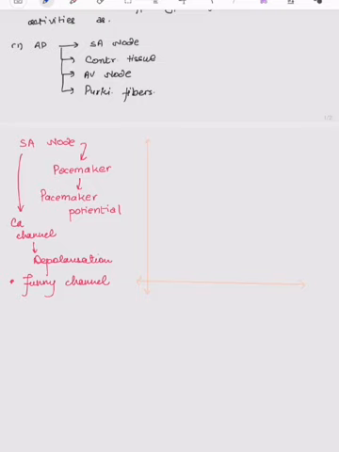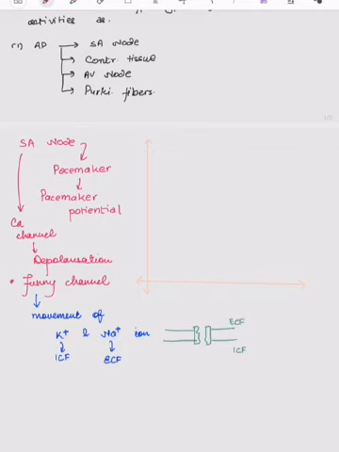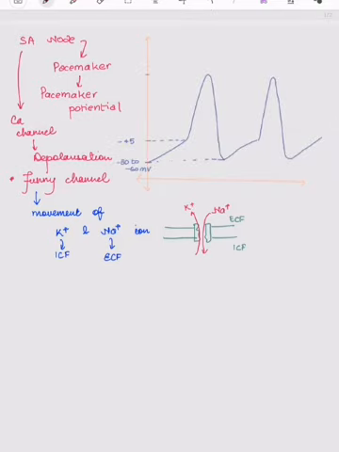Funny channel, as the name suggests, permits the movement of potassium and sodium ions across the cell membrane. As sodium is more in ECF whereas potassium is more in ICF, sodium moves inward and potassium goes outward. So the RMP of SA node is between -50 to -60 millivolt.